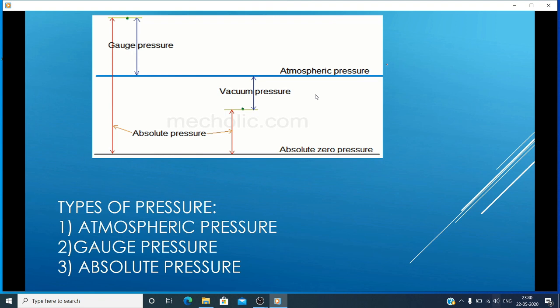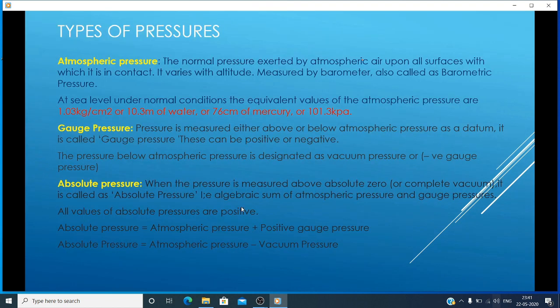So whatever the air under the atmosphere, the weight of that air exerted on the surface, that pressure is called atmospheric pressure. As usual, it varies with altitude. At different altitudes it may vary. It is measured by barometer, also called barometric pressure.